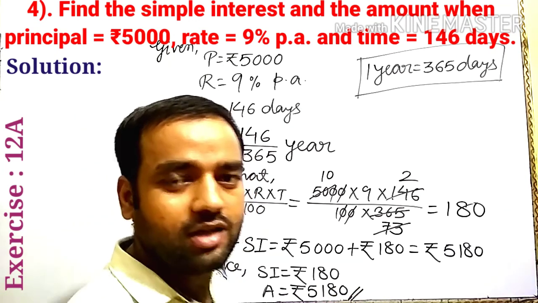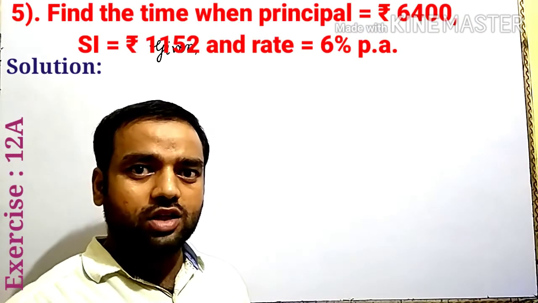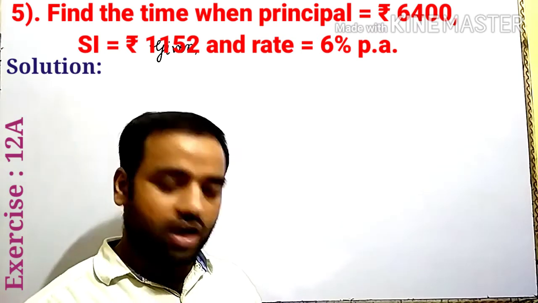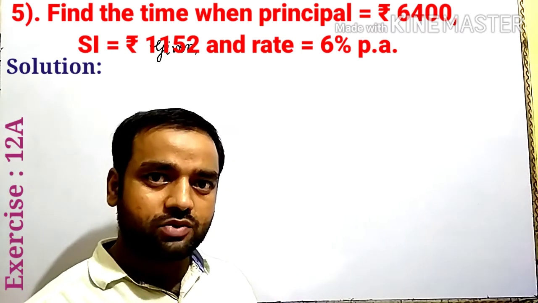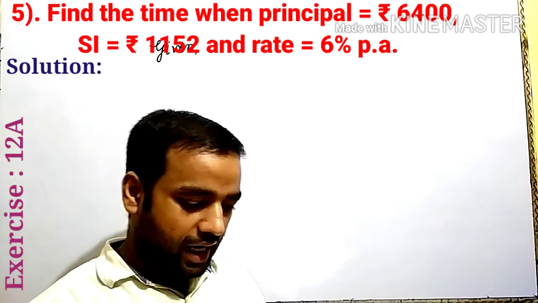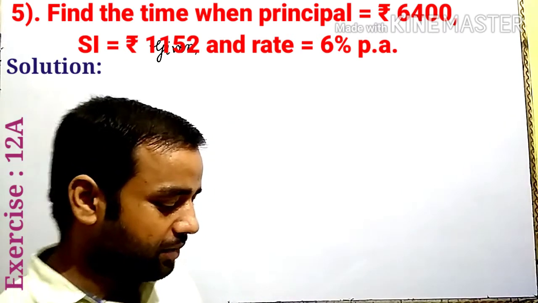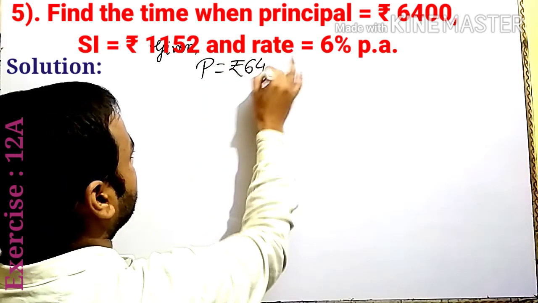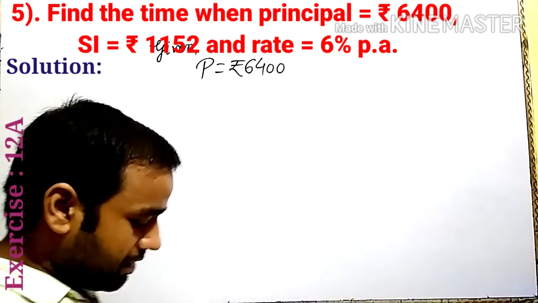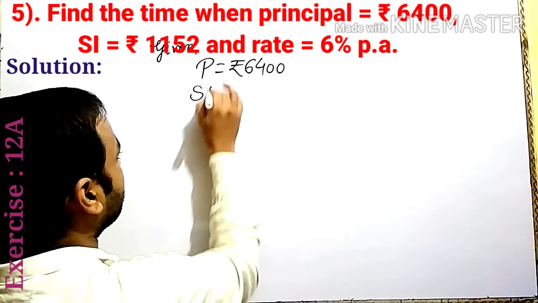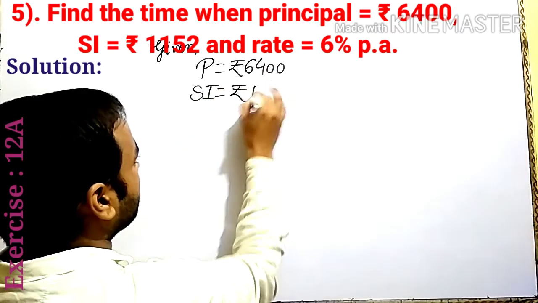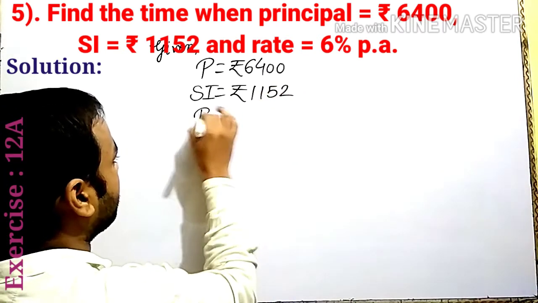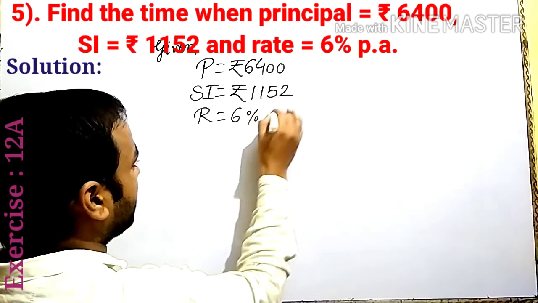Now let us discuss question number 5. In question number 5, find the time when principal 6400, simple interest 1152 and rate 6%. So here given principal 6400. Is it clear? Simple interest given 1152 and rate given 6% per annum.